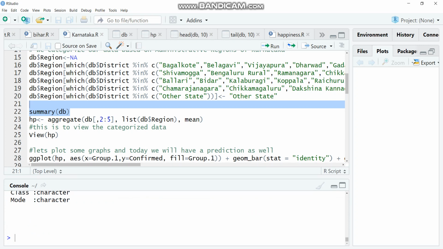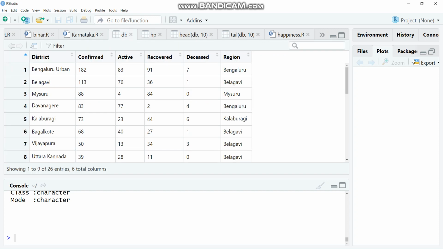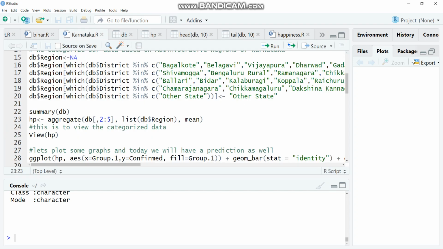Next up, what we are going to do is take the aggregate of DB from 2 to 5. These 2 and 5 are the column numbers. If you see the DB, if you consider district as first column, confirmed will be the second column. So from second to fifth, fifth goes up to deceased. From the second to fifth column, we are taking the aggregate based on the regions.